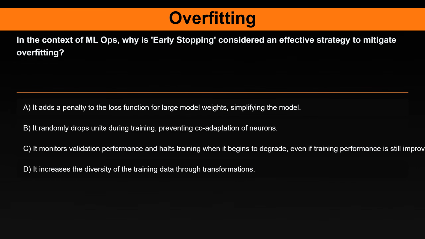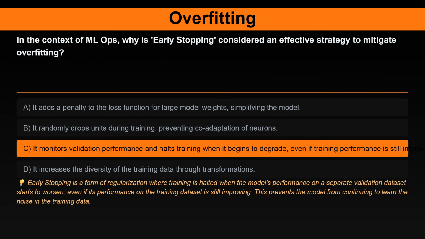Question 3. In the context of MLOps, why is early stopping considered an effective strategy to mitigate overfitting? Option A. It adds a penalty to the loss function for large model weights, simplifying the model. Option B. It randomly drops units during training, preventing co-adaptation of neurons. Option C. It monitors validation performance and halts training when it begins to degrade, even if training performance is still improving. Option D. It increases the diversity of the training data through transformations.